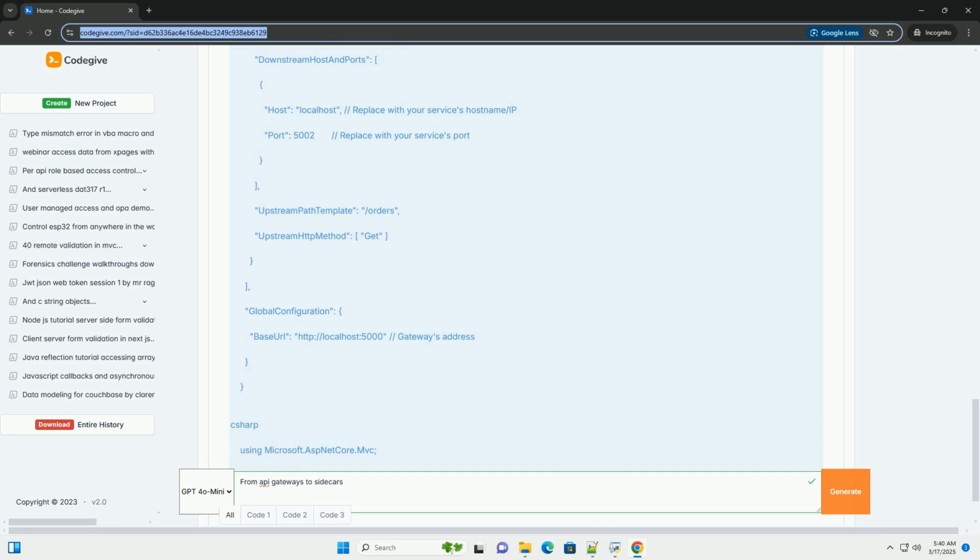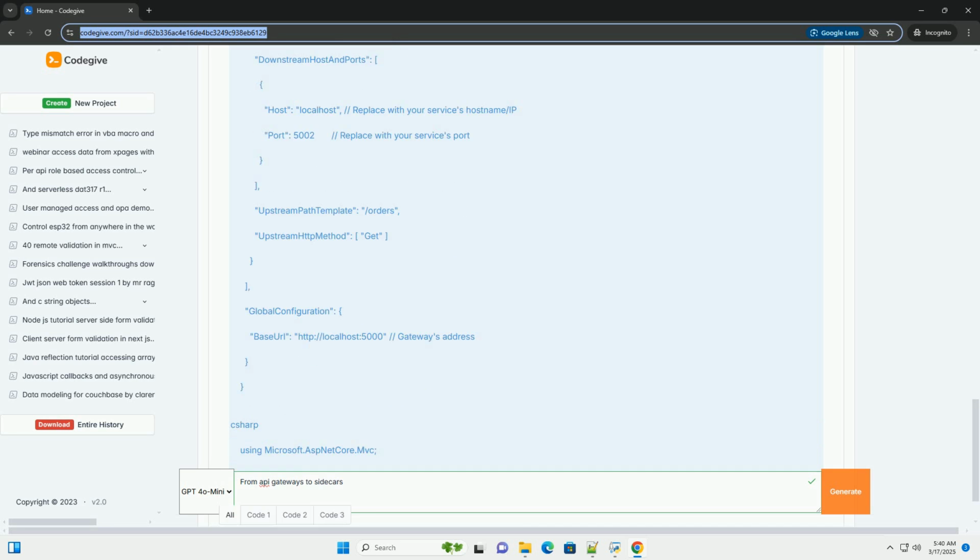Use when you need detailed observability into the behavior of your services. Use when you want to offload cross-cutting concerns, service discovery, traffic management, security, from your application code. Best suited for managing east-west traffic, internal service communication. Ideal for complex microservice architectures.